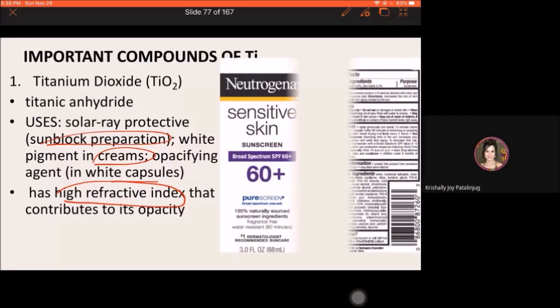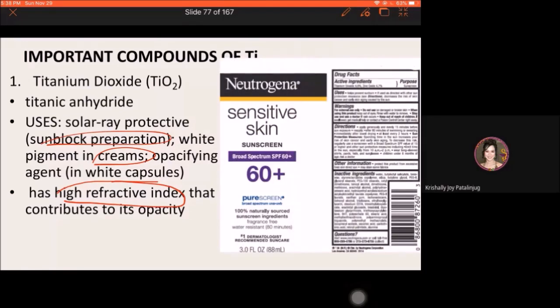So this is an example of a commercially marketed sunscreen which contains titanium dioxide at 4.9%. Okay, it has titanium dioxide.